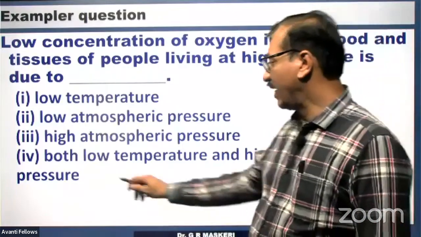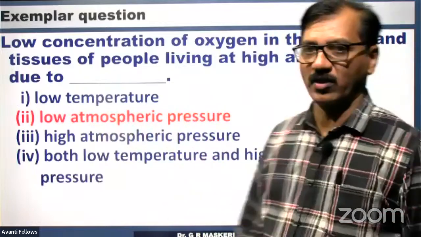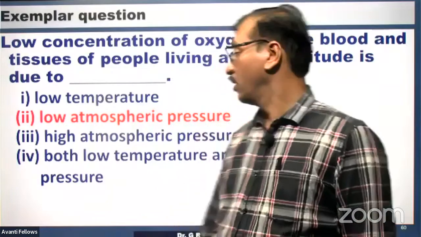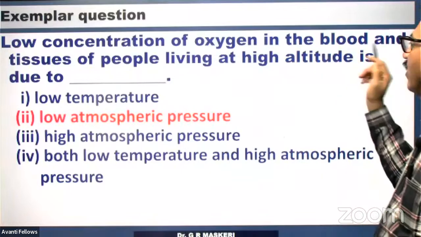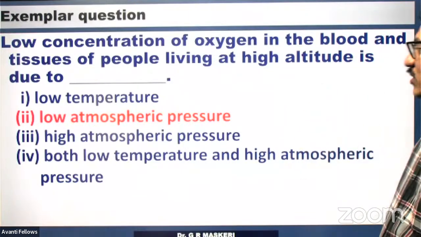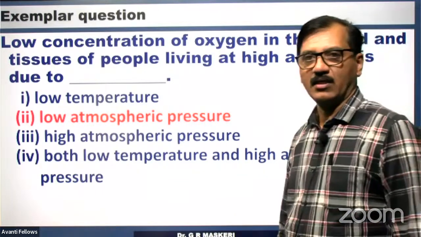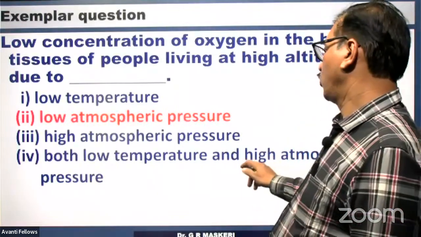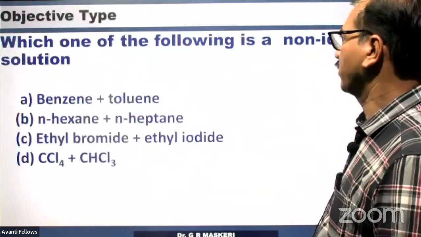You may feel like saying this is the answer, but it is not so. The answer is only low atmospheric pressure. This is an exemplar question. Because of low atmospheric pressure, the blood and tissues of those living at high altitude have less concentration of oxygen. It is not high atmospheric pressure, and not both low temperature and high atmospheric pressure. It is only atmospheric pressure.